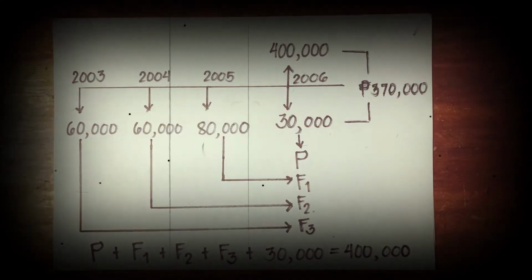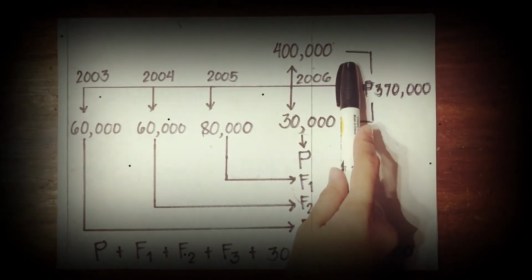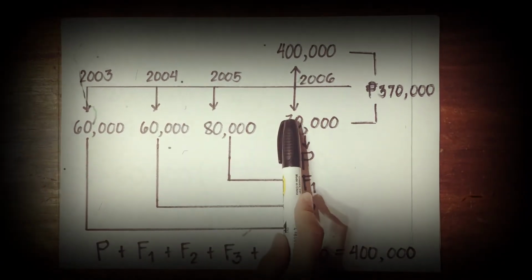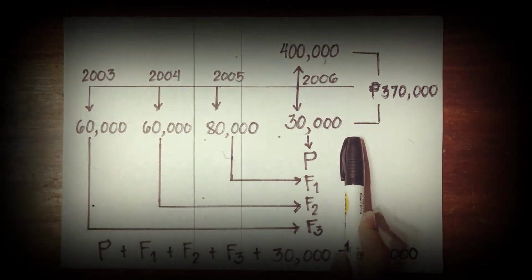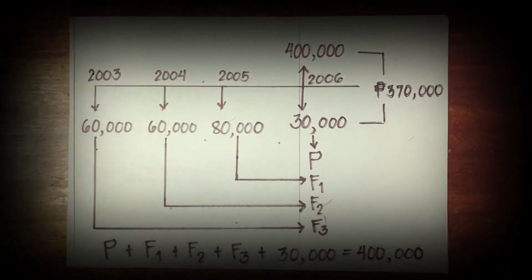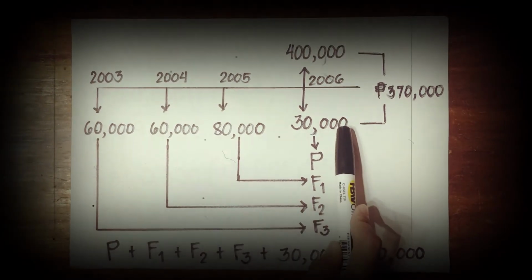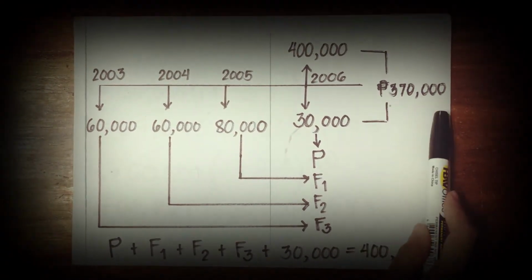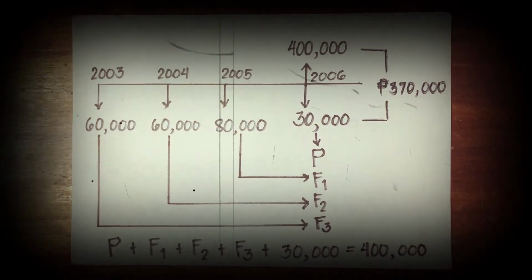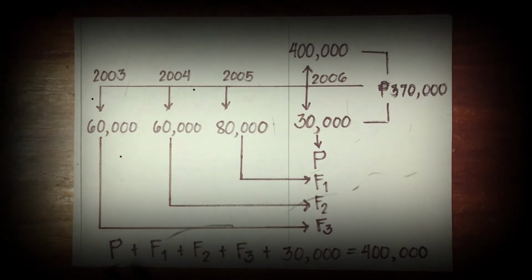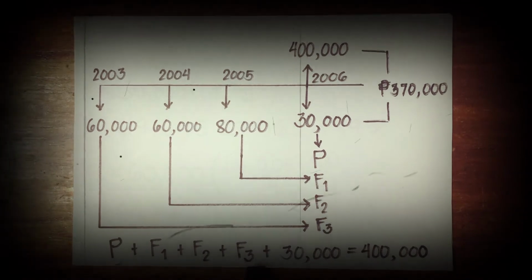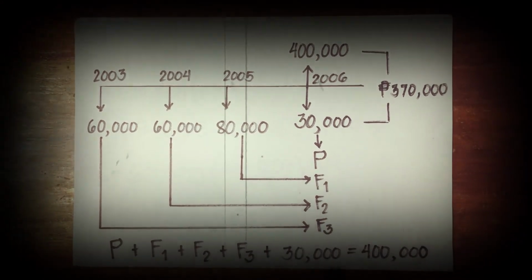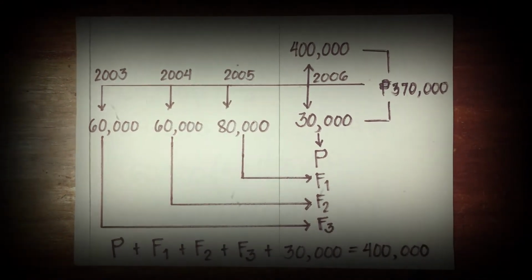Given the estimated cost of 400,000 pesos and the scrap value of the old machine, which is equal to 30,000 pesos, we will be getting the difference between the two values stated, which is equal to 370,000 pesos. And based on the cash flow, we will get an equation of P plus F sub 1 plus F sub 2 plus F sub 3 plus 30,000 equal to 400,000.